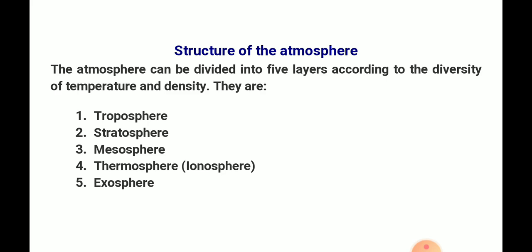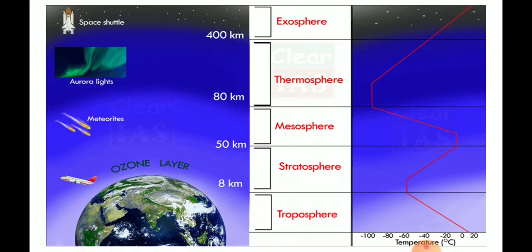Now the composition of the atmosphere gets over, and the next topic is structure of the atmosphere. The atmosphere can be divided into five layers: troposphere, stratosphere, mesosphere, thermosphere, and exosphere. This is the pictorial representation of the five layers of the atmosphere. The lowest one is the troposphere, and the next one is the stratosphere. Above that is the mesosphere, which extends to about 80 kilometers, and the thermosphere, which extends to about 400 kilometers. Above 400 kilometers is found the fifth layer of the atmosphere, called the exosphere.